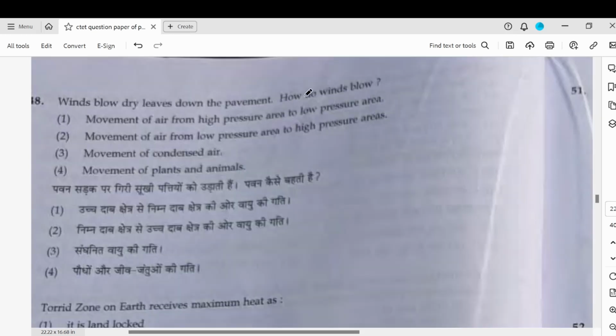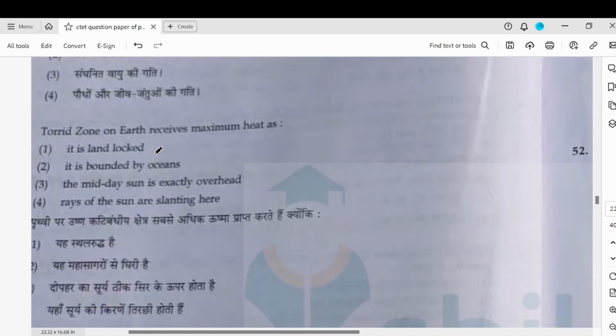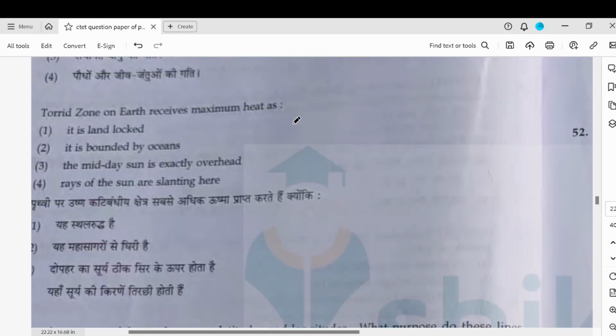Winds blow dry leaves. How do winds blow? They move from high pressure to low pressure. Torrid zone on Earth receives maximum heat. It is because the midday sun is exactly overhead. So the torrid zone is your tropical zone. The midday sun is right on top, so that is why we have a lot of heat.